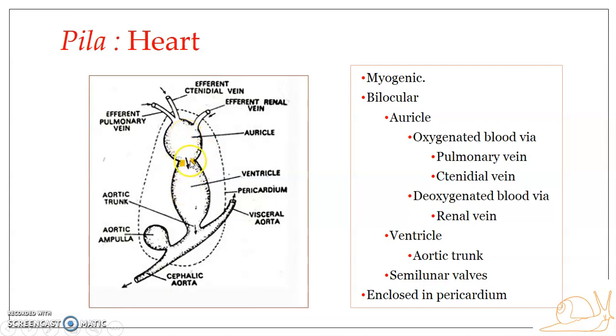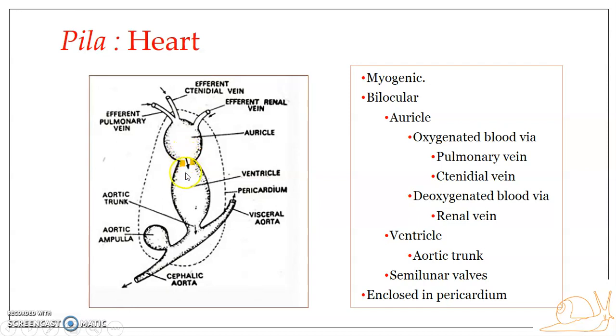Okay, and this particular semilunar valve which guards the auriculoventricular aperture is specifically referred to as the auriculoventricular semilunar valve. The reason is there is another set of semilunar valves in the heart of the pila. Okay, so here it is specifically the auriculoventricular semilunar valve.